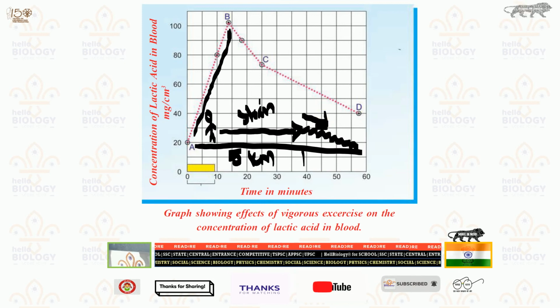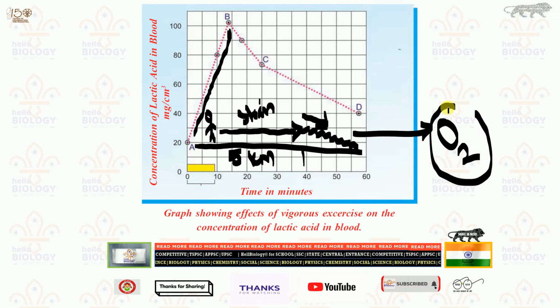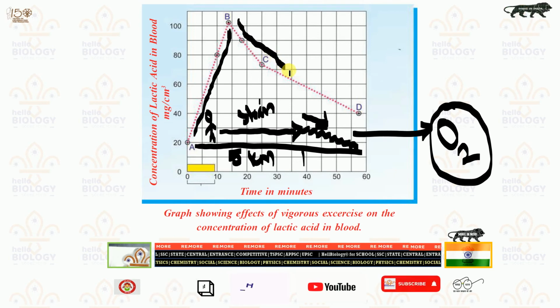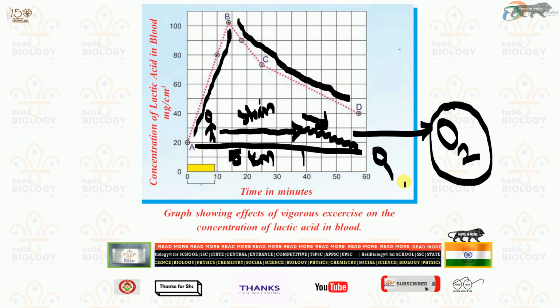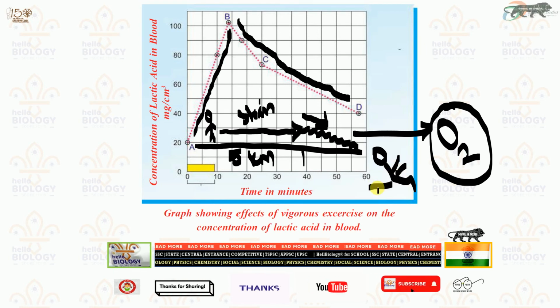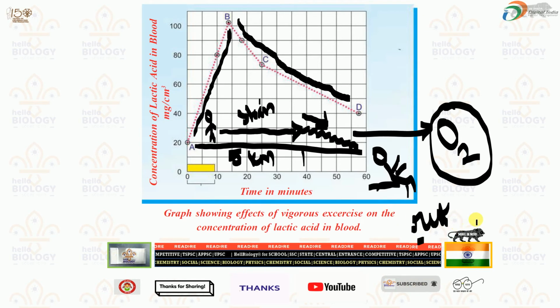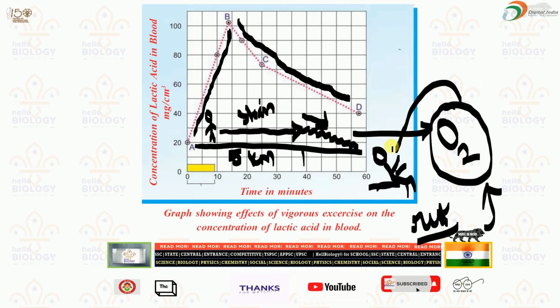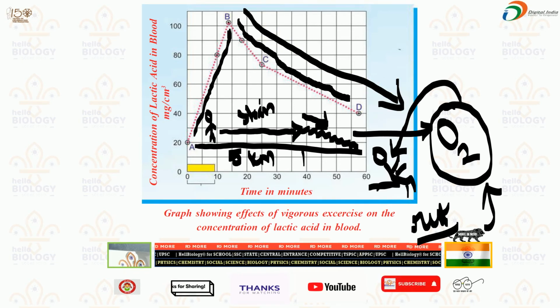That means he is getting a chance to take oxygen freely. When he starts taking oxygen, slowly lactic acid also decreases. Why? Oxygen and lactic acid are enemies. If oxygen increases, lactic acid decreases. At some point of time he will just sit, that means the athlete will sit for rest. During resting time we take in relaxing oxygen. When oxygen is entering into our body, lactic acid goes on decreasing. This is the importance of the graph.